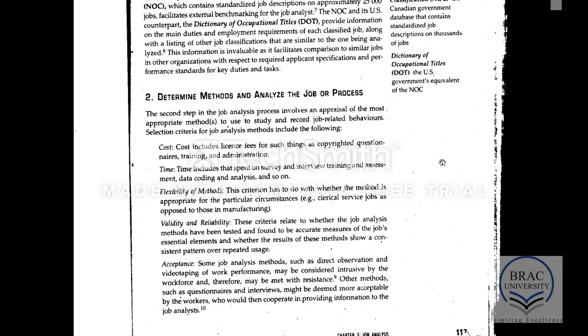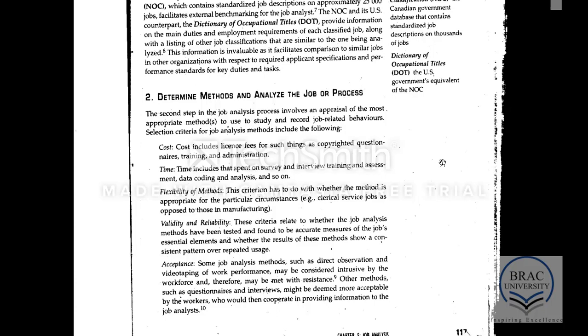When deciding about the method, certain factors are considered: the cost, time and flexibility of the methods, the validity and reliability, and the acceptance of the method. Cost means the expenditure incurred in using the method. Time means how much time is required.